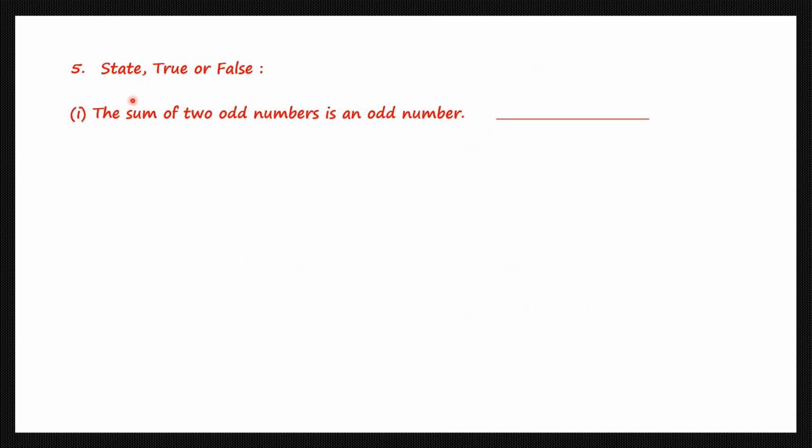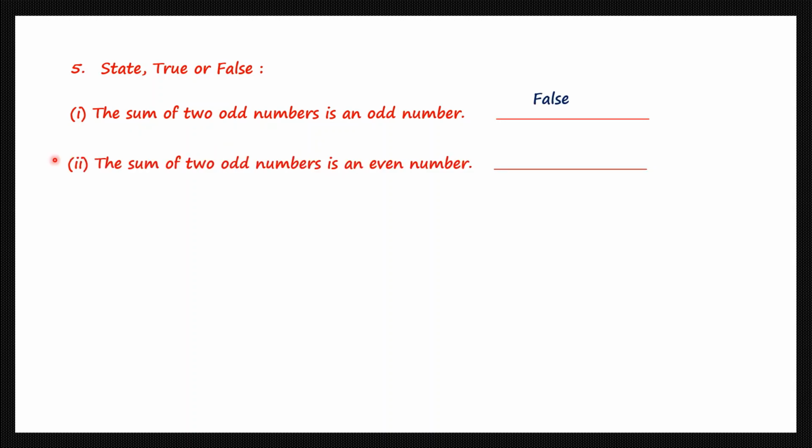State true or false. So now again we have some statements. We're going to say if they are true or false. The sum of two odd numbers is an odd number. So let's take an example. Odd numbers are numbers like 1, 3, 5, 7. You're leaving out all the even numbers. So let's take two odd numbers. Two odd numbers will be 1 and 3. And sum means add. So 1 plus 3 is 4. The sum of two odd numbers, 1 and 3, is an even number. It's not an odd number. So this statement is false. Let's write that. False. The sum of two odd numbers is an even number.